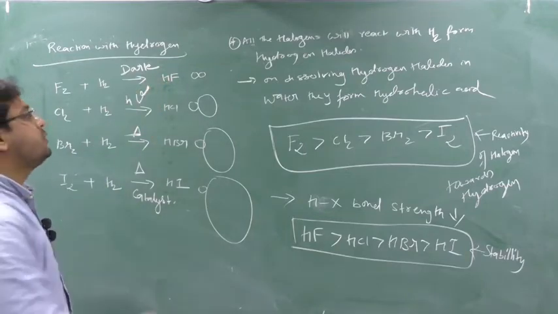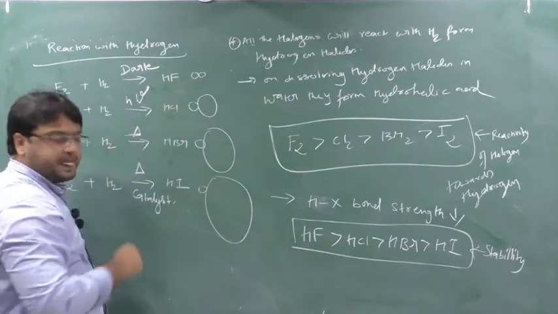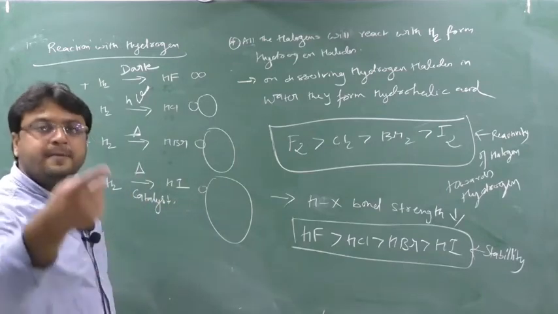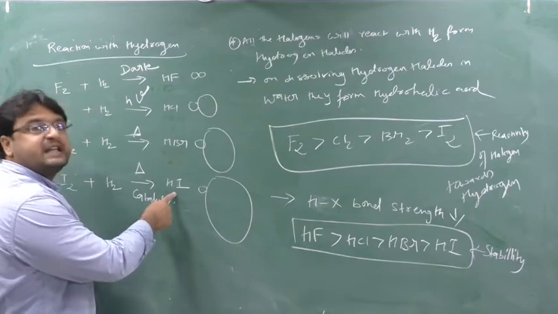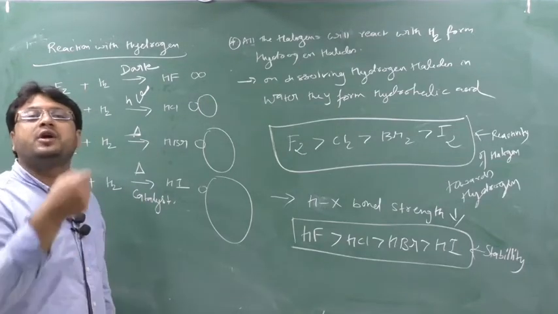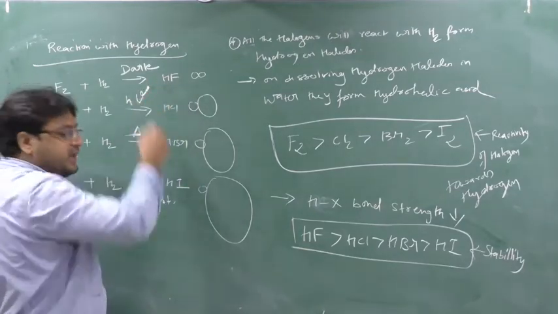So it is very difficult to remove H+ from HF, and it is very easy to remove H+ from HI. Easy removal of H+ means strong acid. So which is the strong acid? HI is the strong acid. Weak acids are those from which it is very difficult to remove H+. So HF is the weak acid.